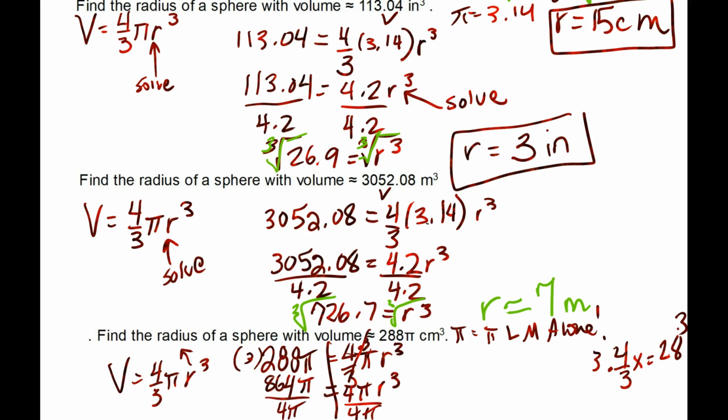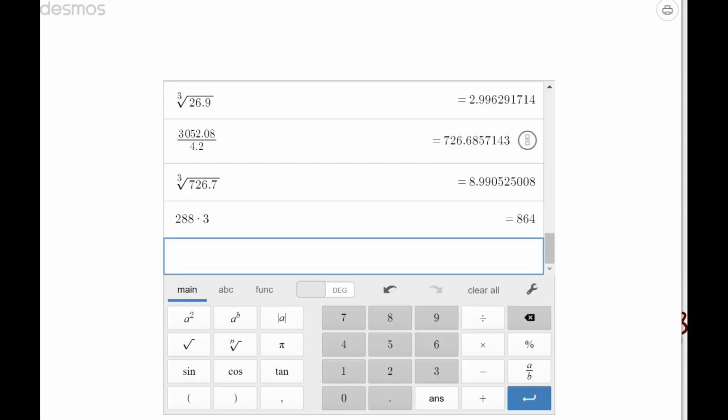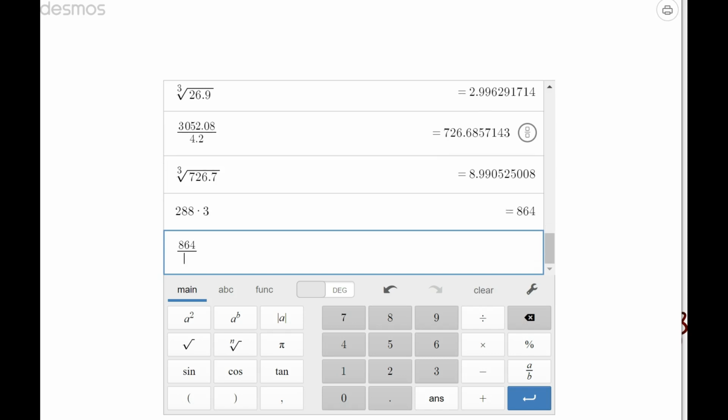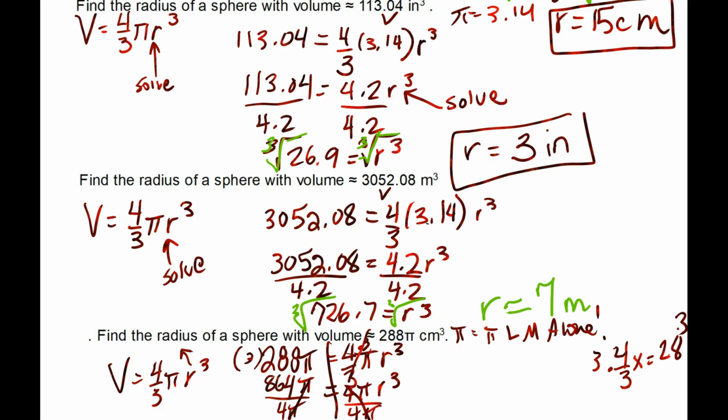So y'all know Chris Cross. All right. So 864 divided by 4. Well, look, it's 216. Do y'all know what the cube root of 216 is? So we get 216 is equal to r cubed. And then we take the cube root of 216.